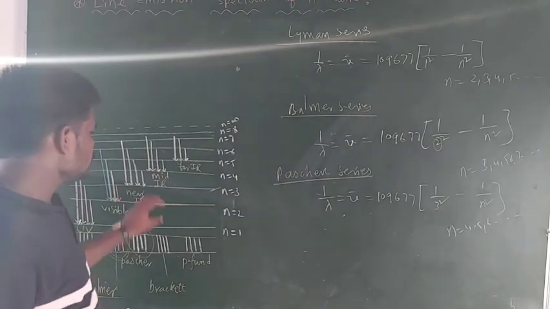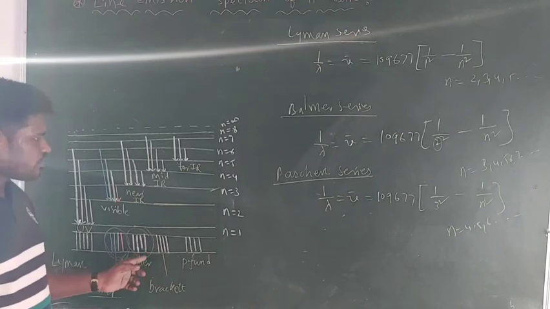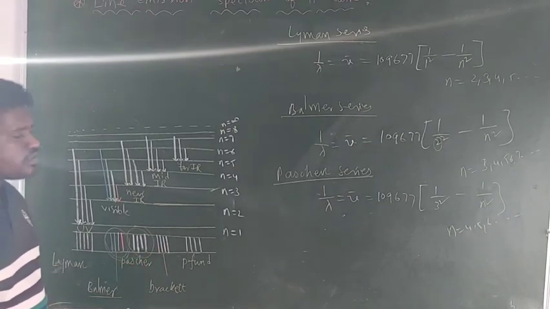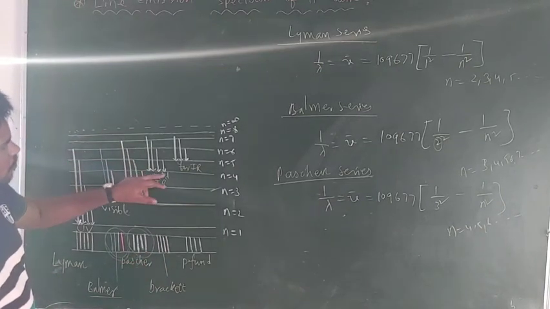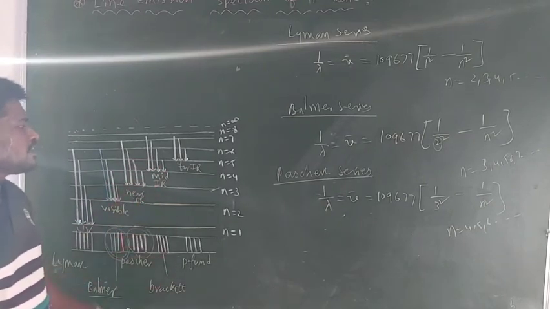And the next one, the fourth one. The fourth series of spectral lines is formed during the de-excitation of the electron from a higher orbit to the fourth orbit, and their wavelengths are present in the mid IR region.